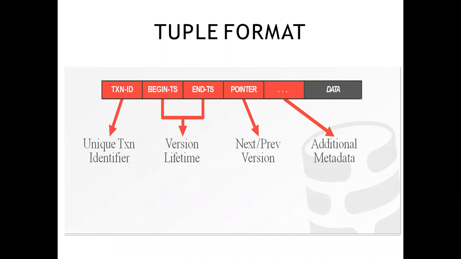So 64 bits per field, 32 bytes per tuple. So one tuple takes 32 bytes of storage. This amount is very huge. If you consider a billion tuples, the metadata alone will take 32 GB of data. So MVCC sounds great, but this is what the actual cost is.